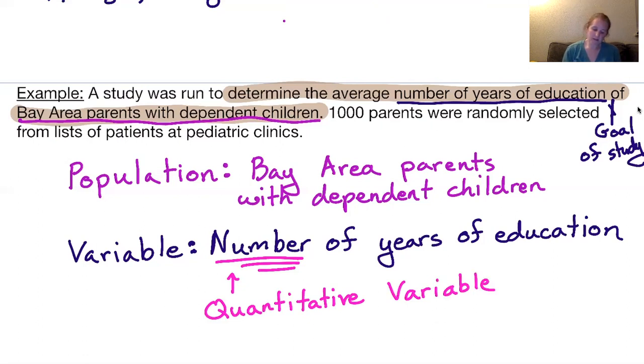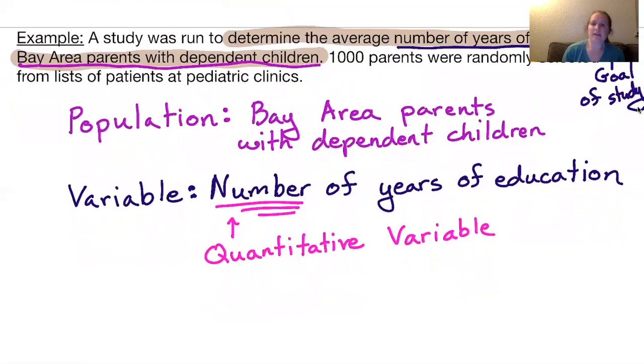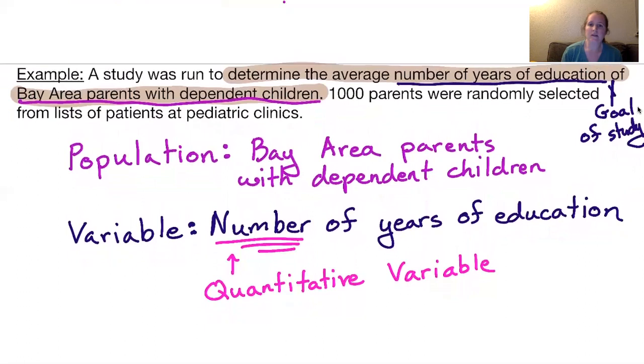And then the other main thing here is that the 1,000 parents who were randomly selected from lists of patients at pediatric clinics, that is our sample.